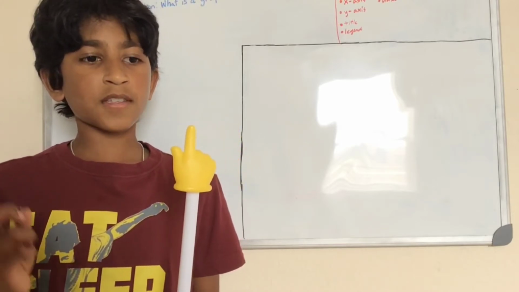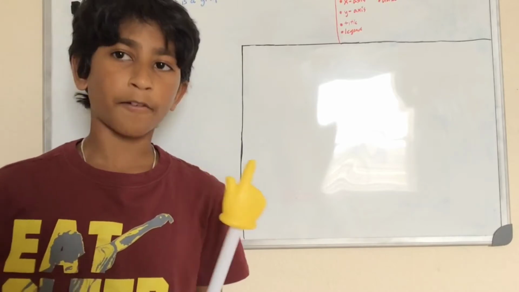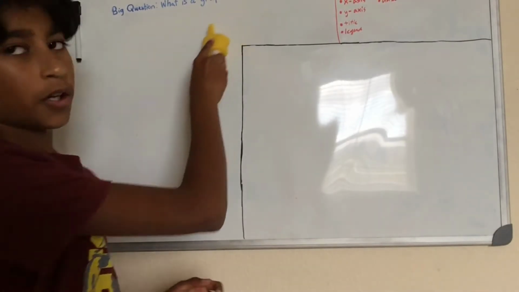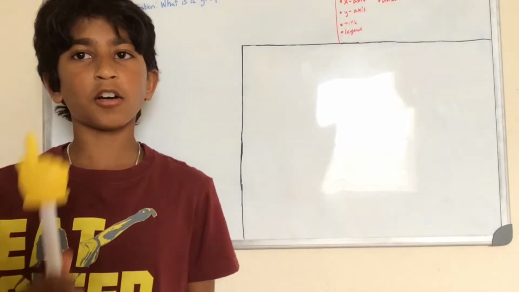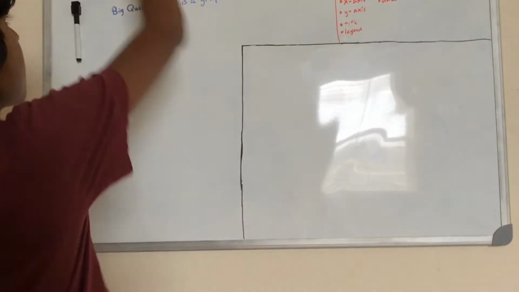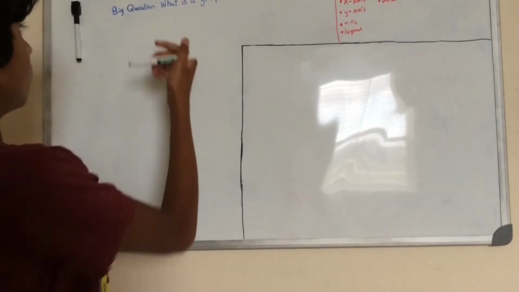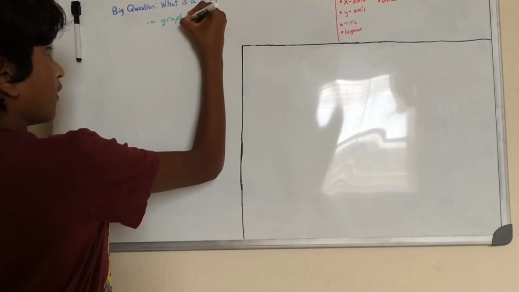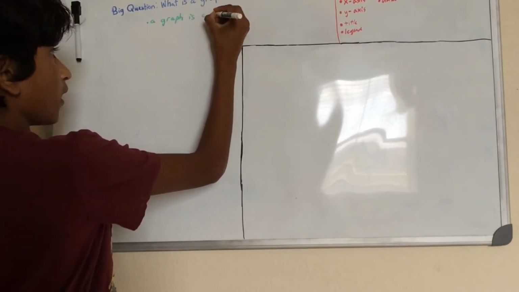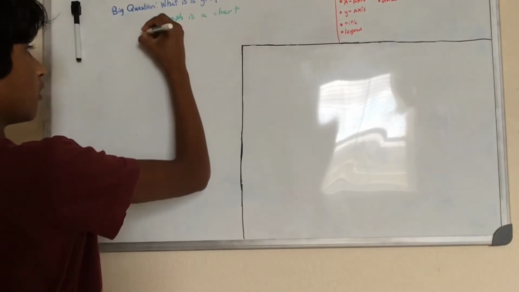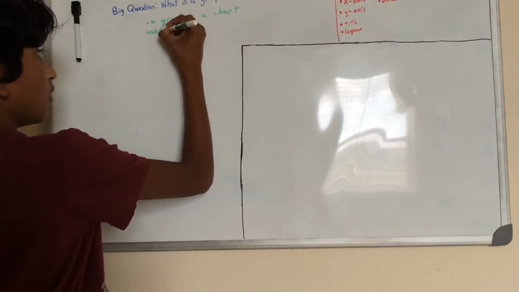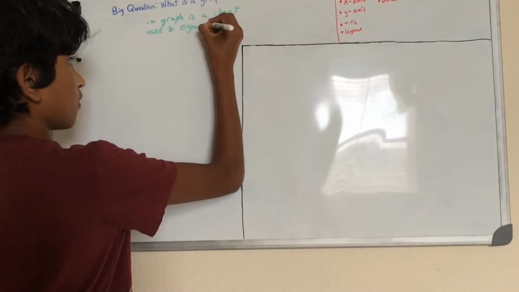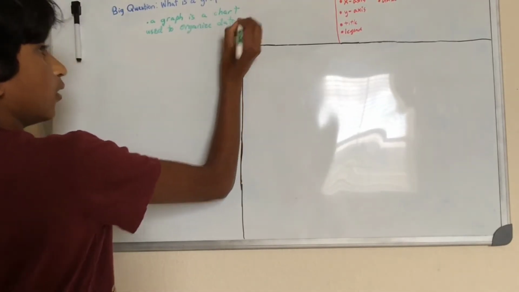And there's this chart that you use, it's called a graph, and it's used to organize data. So our big question is, what is a graph? And we basically answered it. A graph is a chart used to organize data. So let's write that down. A graph is a chart used to organize data.